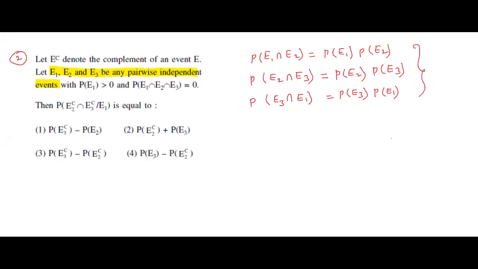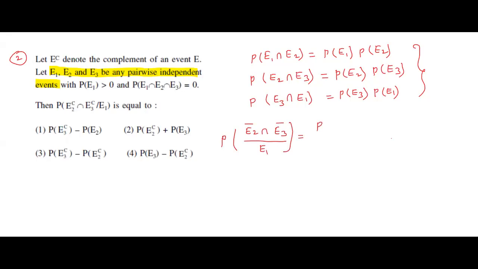And P of E1 intersection E2 intersection E3 is equal to 0, given. We need to find P of E2 complement intersection E3 complement given E1, by using conditional probability.